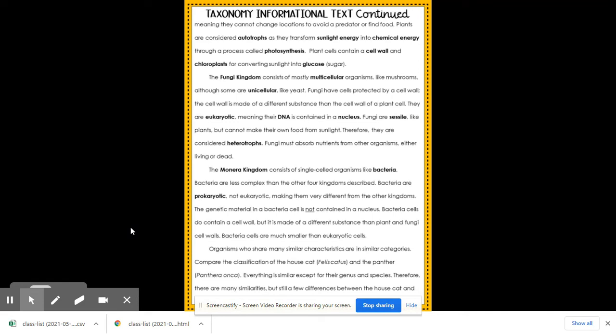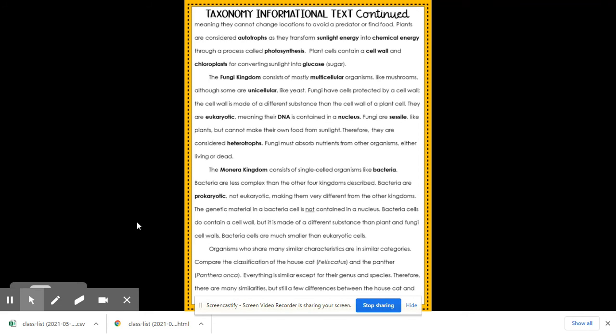The fungi kingdom consists of mostly multicellular organisms, like mushrooms, although some are unicellular, like yeast. Fungi have cells protected by a cell wall. The cell wall is made up of a different substance than the cell wall of a plant cell. They are eukaryotic, meaning their DNA is contained in a nucleus. Fungi are sessile like plants, but cannot make their own food from sunlight. Therefore, they are considered heterotrophs. Fungi must then absorb nutrients from other organisms, either living or dead.